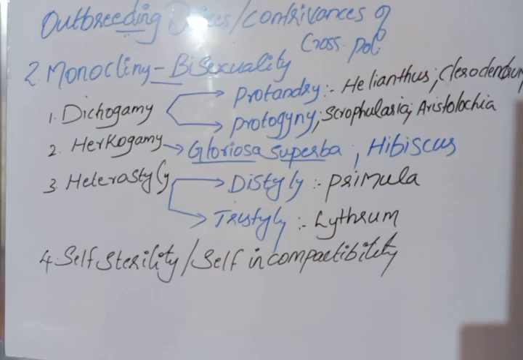When some plants' pollen grain of a flower reaches the stigma of the same flower, it is unable to germinate, preventing germination on its own pollen grains, its own pollen or its own stigma. When the pollen grains of a flower reach the stigma of the same flower and are unable to germinate, such a condition is called self-sterility or self-incompatibility. This can be seen in the plants Passiflora and Abutilon.